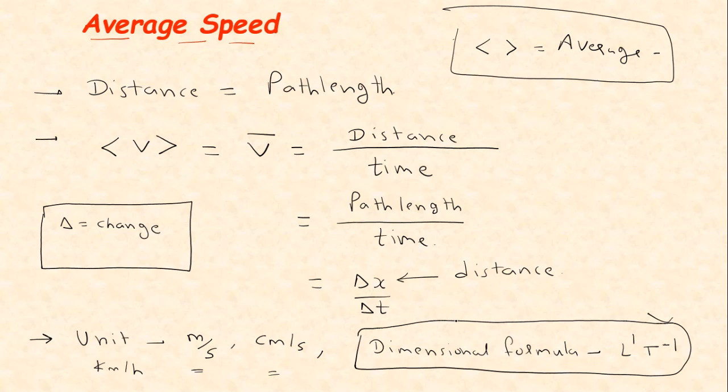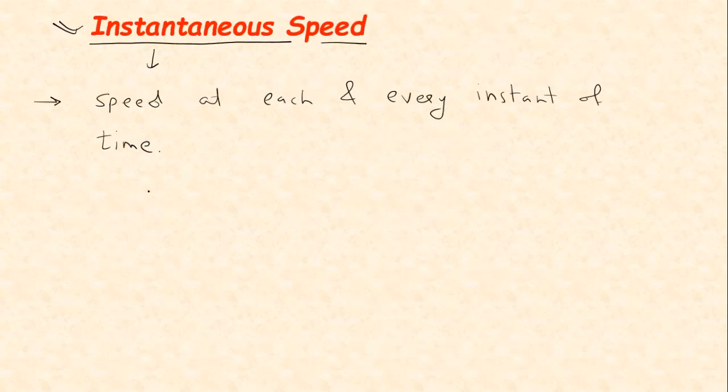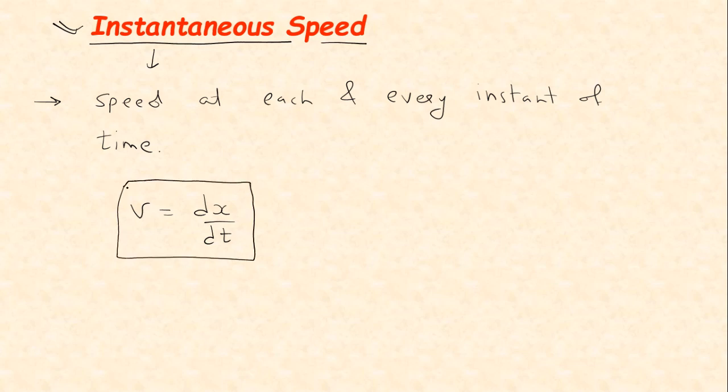The change is very small, then we have to write it as v is equal to dx by dt. This is the equation of instantaneous speed. I will tell you how it became dx by dt. I will give the concept about limit in next upcoming lectures.